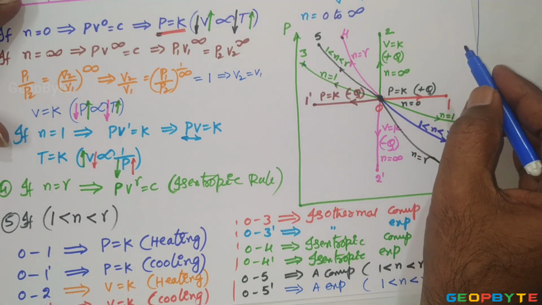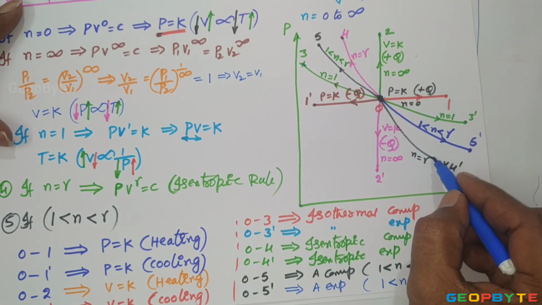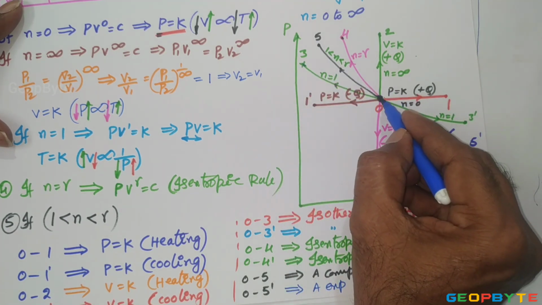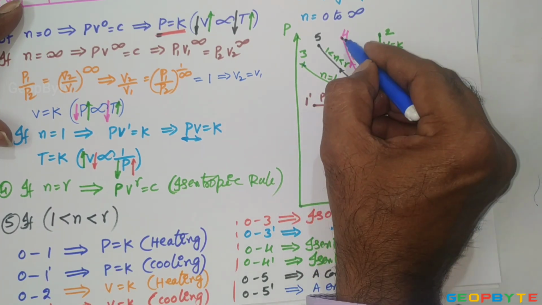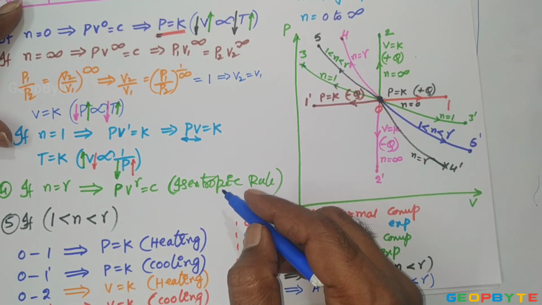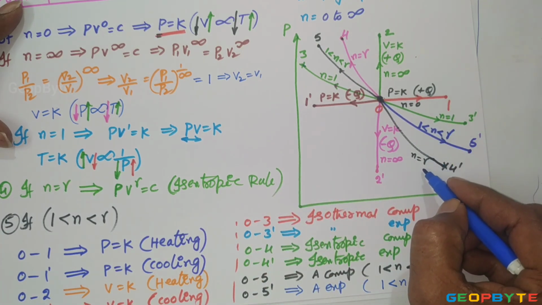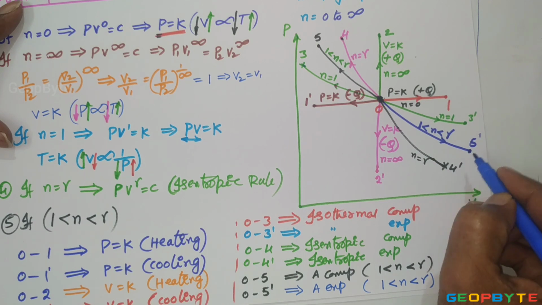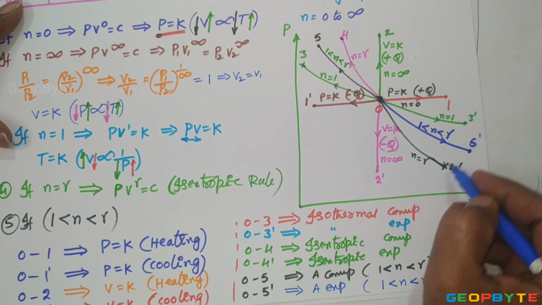Mathematically, as we know, the first quadrant, second quadrant, third quadrant, fourth quadrant. 0 to 3 is isothermal compression, 0 to 5 polytropic compression, 0 to 4 isentropic compression. So all compression curves are within the second quadrant of the PV diagram. Similarly, in the fourth quadrant, look at the processes: 0 to 3 dash isothermal expansion, the polytropic expansion and isentropic expansion. So these are all the expansion processes in the fourth quadrant.